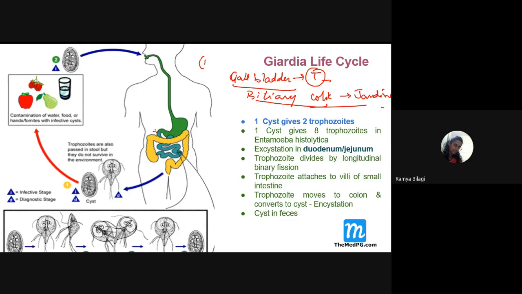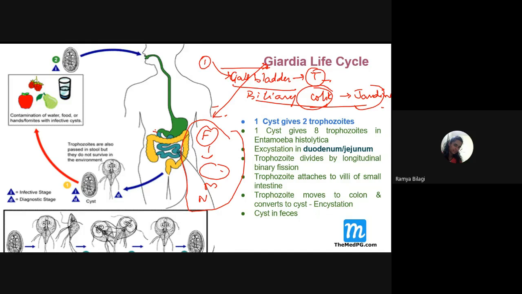Now in the case presentation, what will happen? There will be diarrhea, and after a few months the patient develops jaundice. So if you correlate all this, you may have to think that yes, it may be Giardia, because the stool is shiny, a lot of fat is present and it is floating, and along with that mucus is present, no blood. So totally we cannot say it is amoeba; it is something other than amoeba, so it may be Giardia, right? And the patient is having jaundice also. So all these points you need to focus on. I think these are the important points which you need to remember.